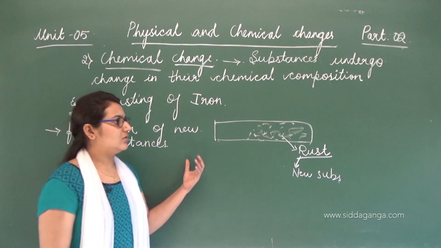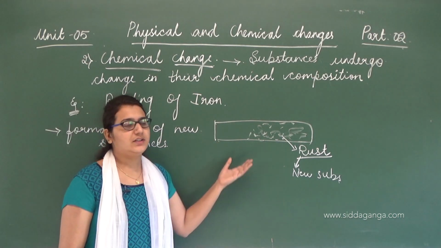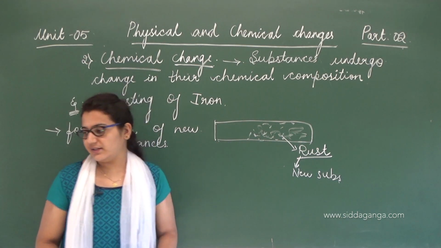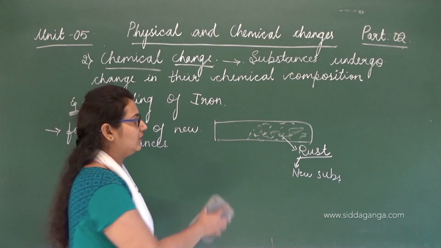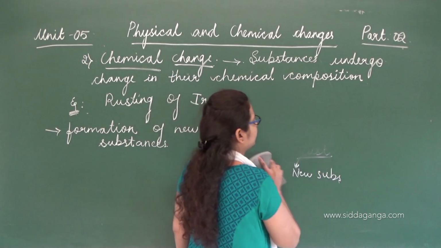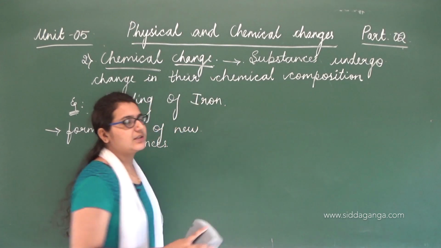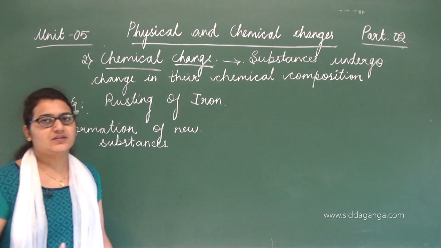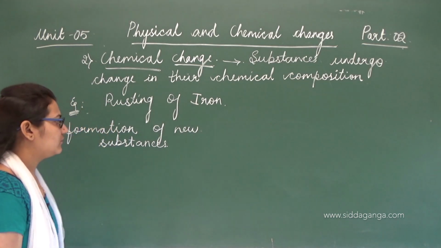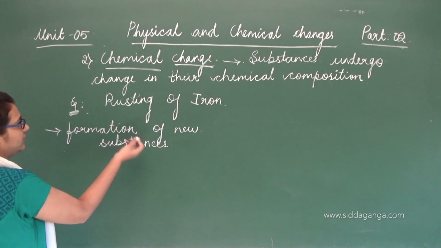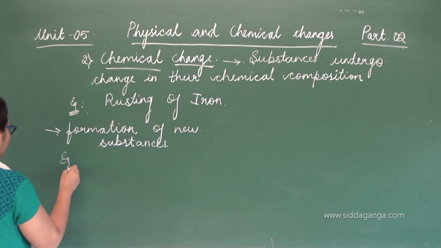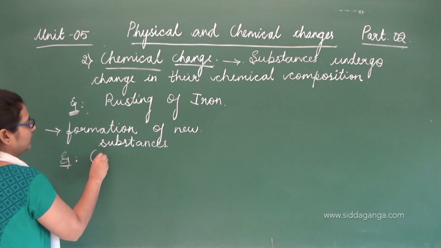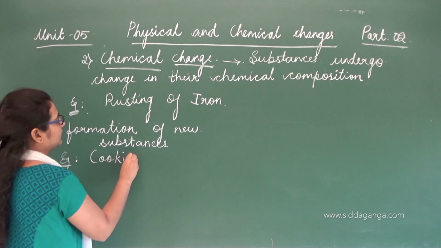So when iron is exposed to the atmosphere, rusting of iron takes place, and that rust is not iron, that is the new substance formed, and hence it is a chemical change. That is, in chemical changes, new substances are formed. Example, rusting of iron. Yes, one more example is cooking an egg.